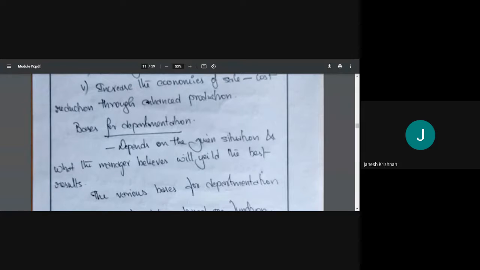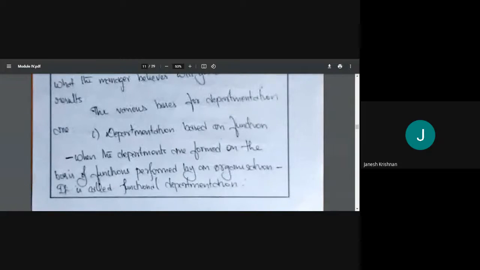Now, the other is departmentation based on function. When departments are based on function, it's known as functional departmentation. And what are the functions? In a normal manufacturing company, we'll have production, marketing, and finance. Sometimes there will be designing or engineering also. For the time being, we will take production, finance, and marketing. One function will be production, the other function will be marketing, and the other will be finance. So based on what function has to be performed, the departmentation may be done.